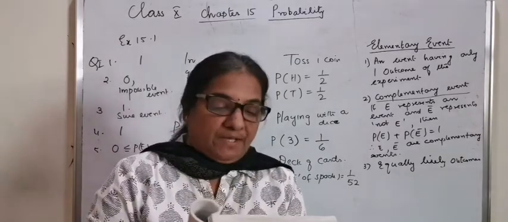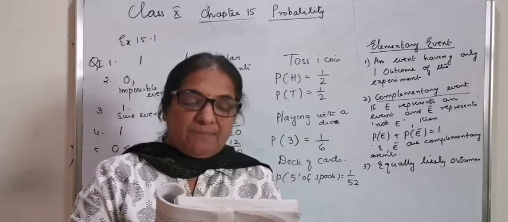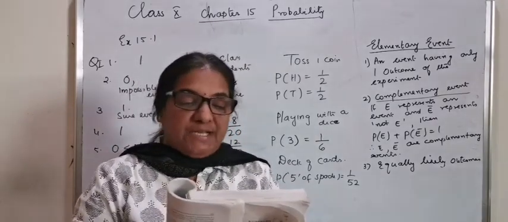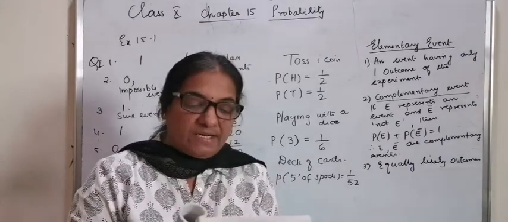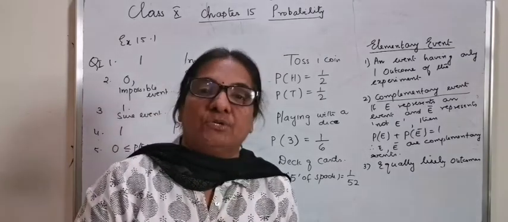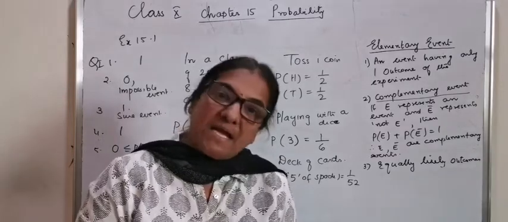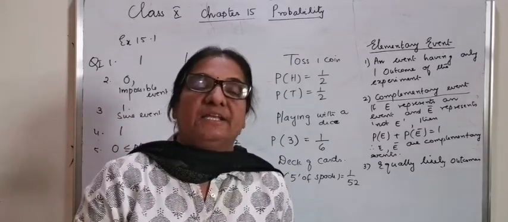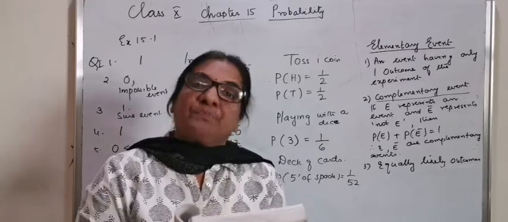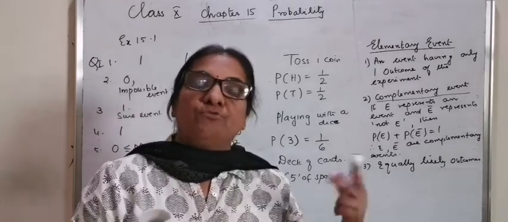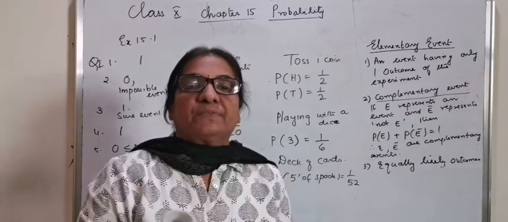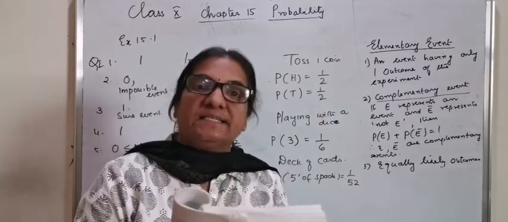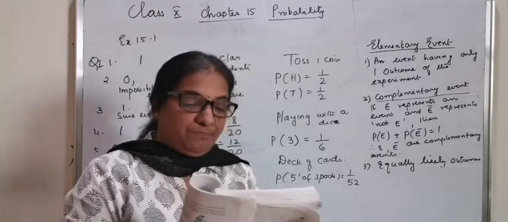Next: a player attempts to shoot a basketball. He or she shoots or misses the shot. Again, we cannot consider this an equally likely outcome, because there are many other obstacles a player faces, like in the beginning of the game itself, or the ball can move out of the court, or it may not even reach the basket.